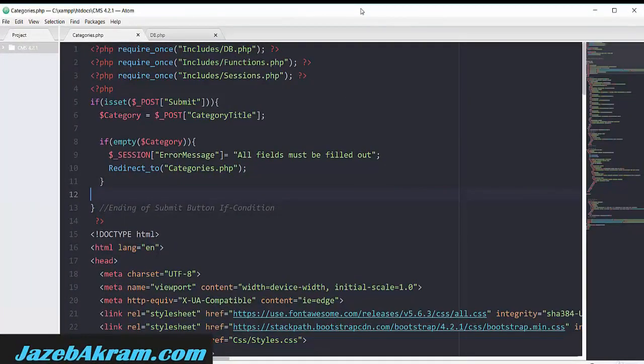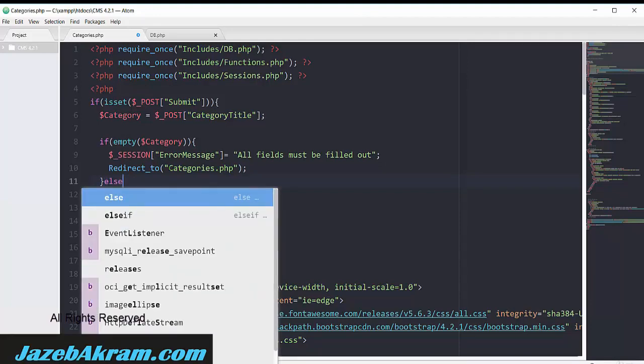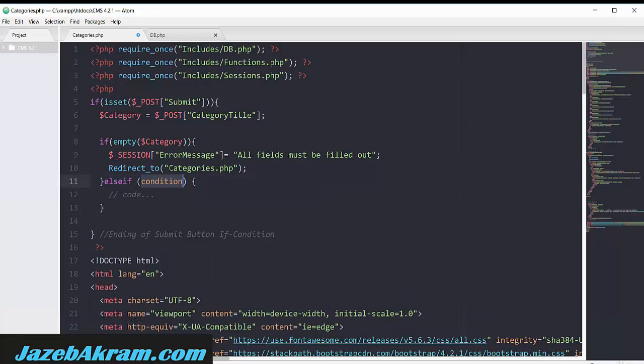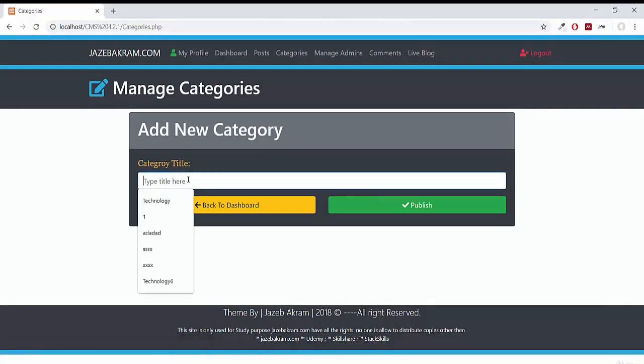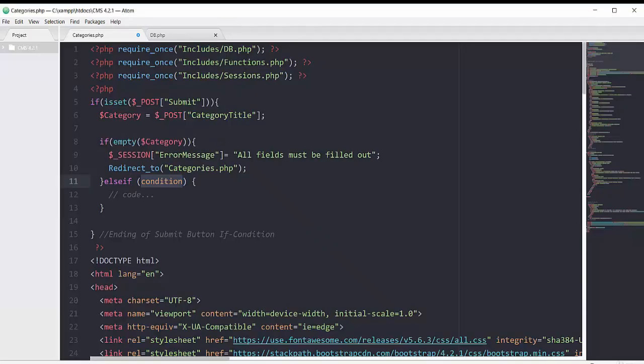Finalize our basic validation. Same as we did here, we wrapped up this validation inside one if condition. So for adding the next validation, I can simply add one else if block in which I will say if this category title is less than 2 characters, we will show the user some error message that category title should be greater than 2 characters. So let's do that.